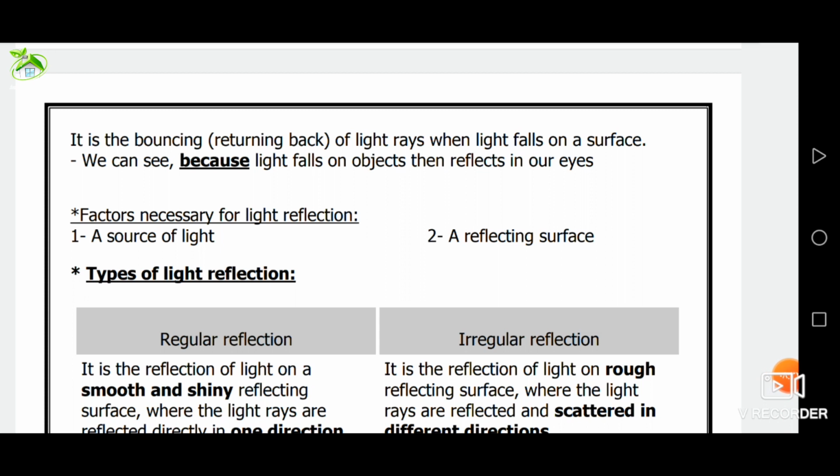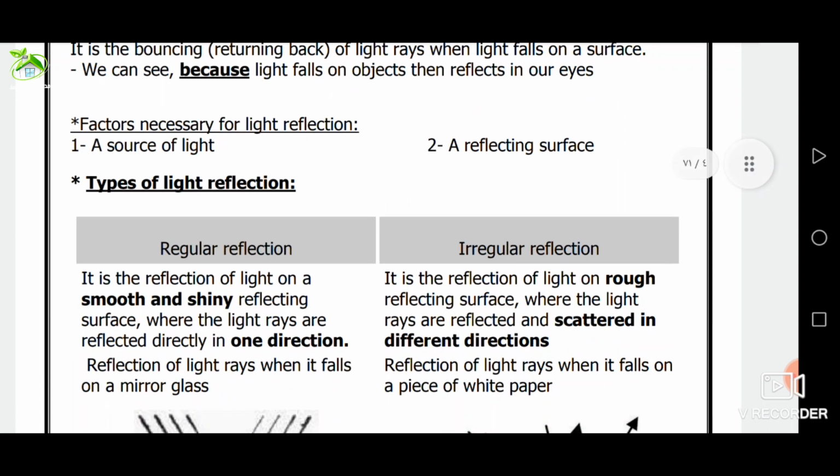Factors necessary for light reflection: source of light, reflecting surface. There are types of light reflection. Number 1, regular reflection. Number 2, irregular reflection. In grade 5, we will study regular reflection only.